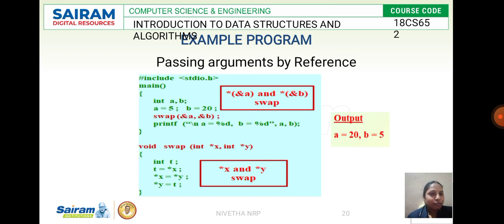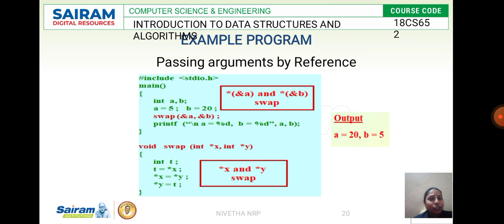So when you go to the swap function, it comes to the calling function, that is void swap(int *x, int *y), address of x, address of y. Now what happens? Again for t I am going to pass the reference, that is the address of variable x. Again I enter swap. So while doing this, what happens? The address itself is swapped, so the values will also be swapped. So initially t will be holding the value at the address of x. What is there in the address of x? x is 5. And what is there in the address of y? It is 20. So t will be holding the value of 5.